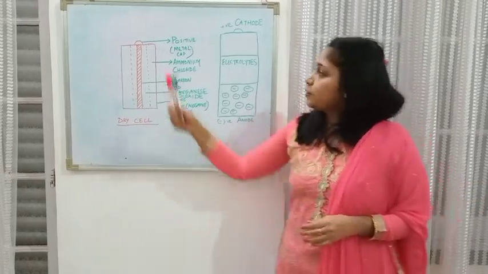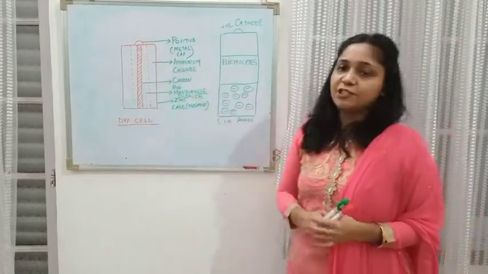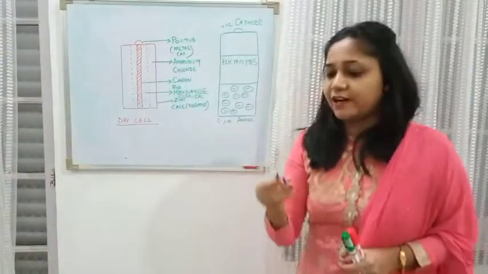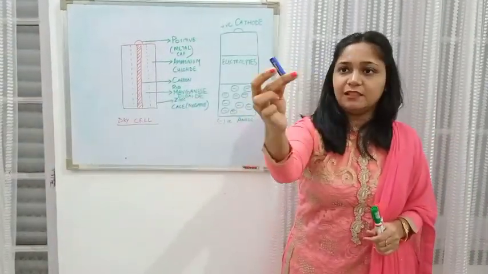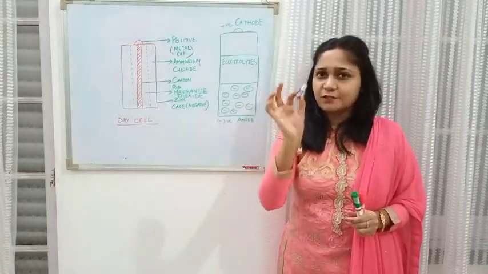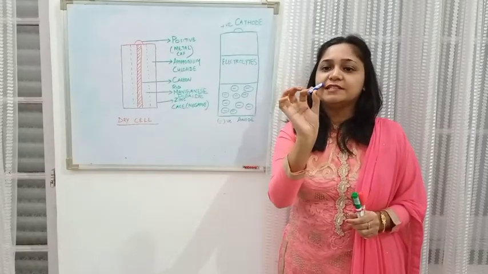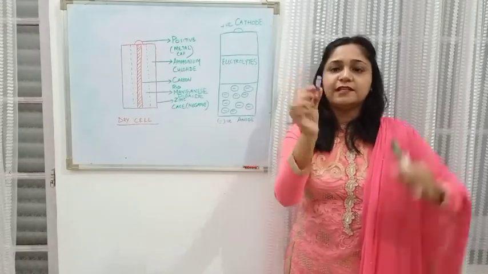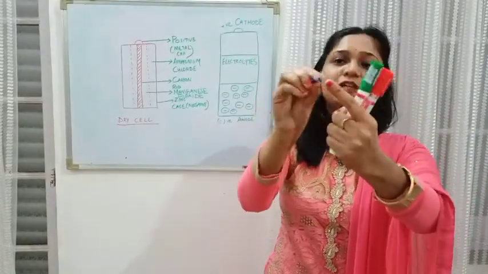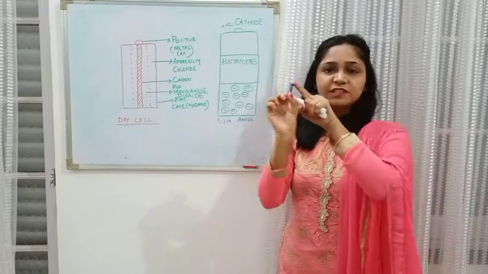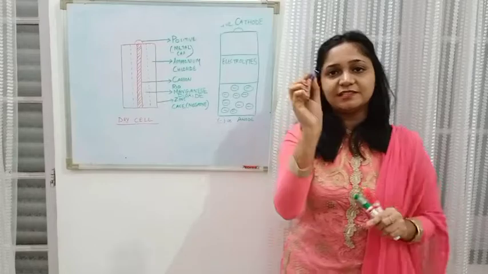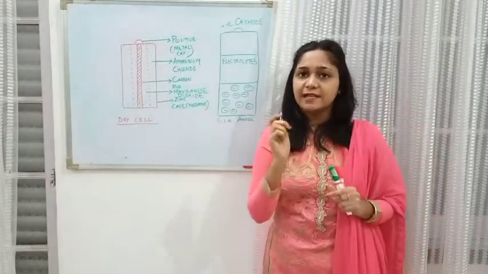Now if we look at the various components of a dry cell, this is what a dry cell looks like. You must have all used it in remotes or toy cars. We get to see all these types of cells. So this is an example of a dry cell. If you look closely, this cap-like structure is known as the positive terminal of the cell, and the flat end is the negative terminal of this cell.